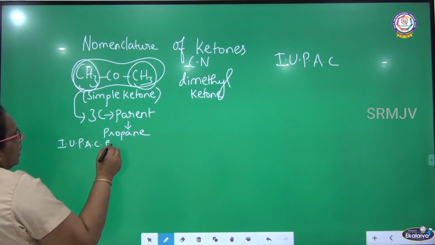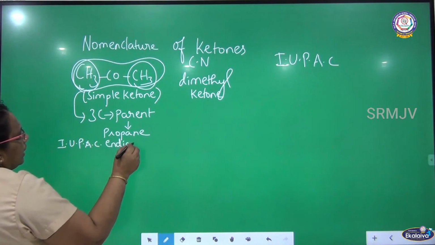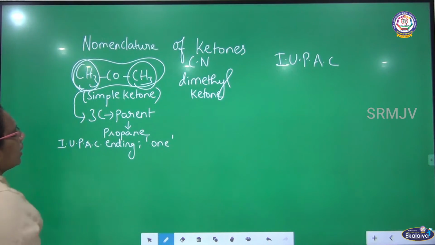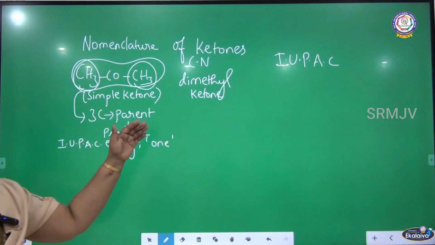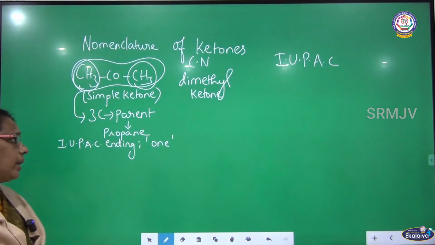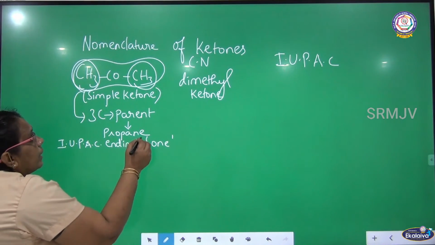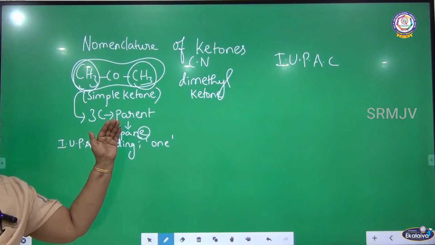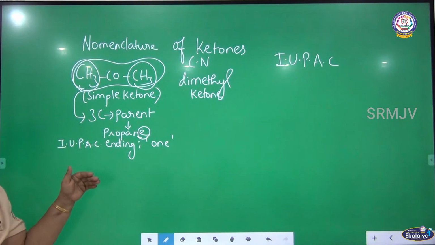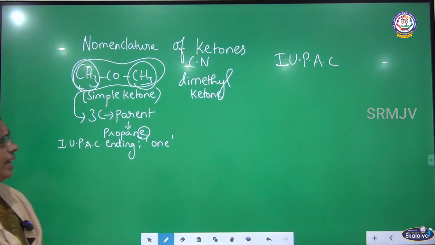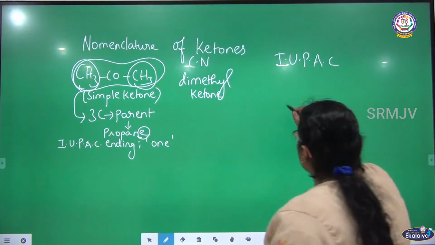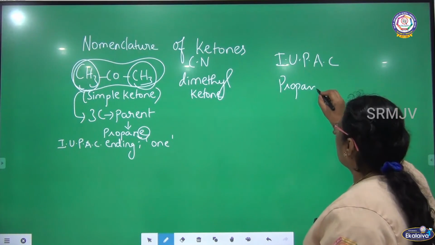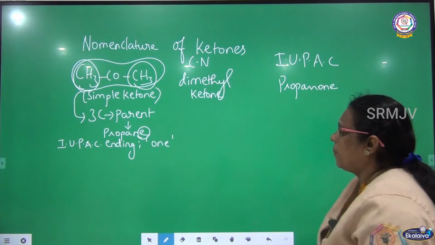The IUPAC ending for ketone will be ONE. So what we have to do is remove the terminal E, the last letter, from the parent and add ONE. So what is the IUPAC name? Propanone. This is the IUPAC name of this compound.